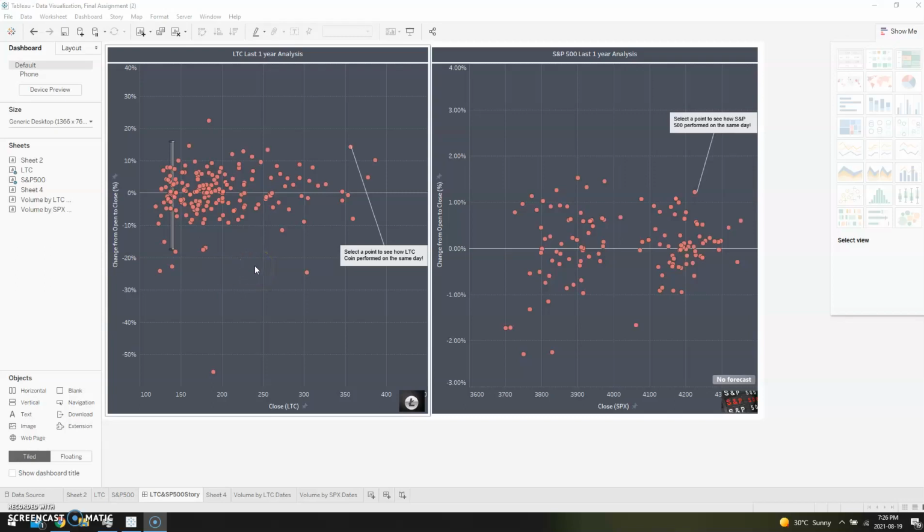But you should be very careful on this, because, for example, if you made the investment on May 24th, you would have made 22% profit. However, on May 19, 2021, if you made your investment on that day, you would have had a 55% loss. So you should be very careful on this.